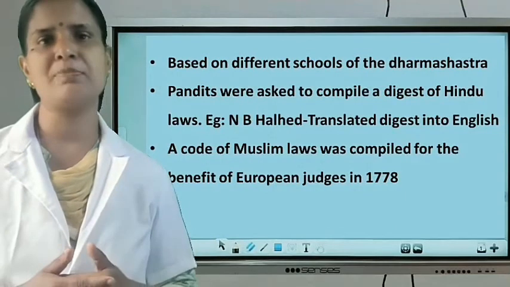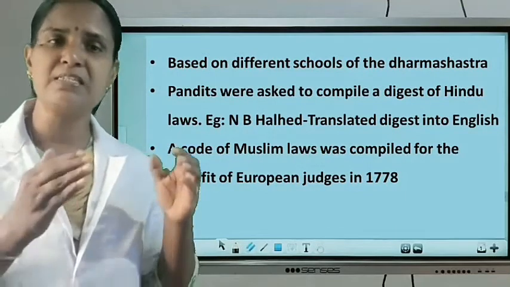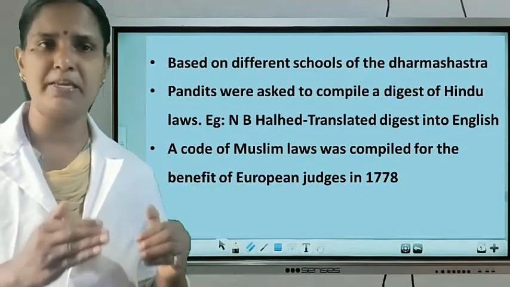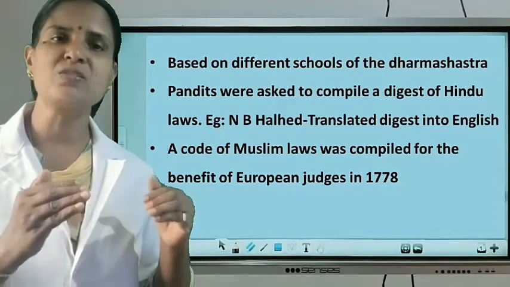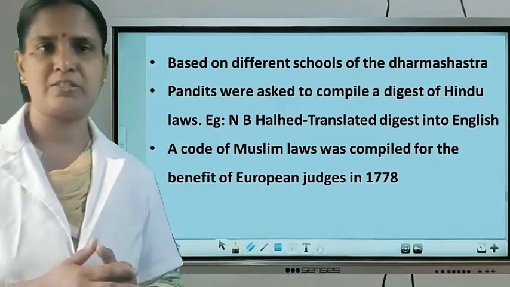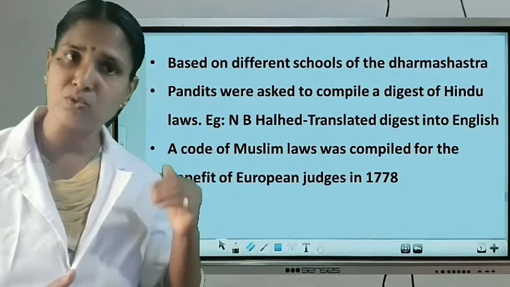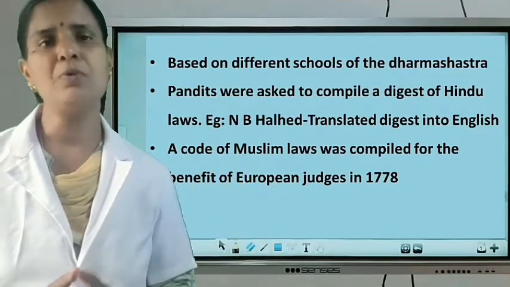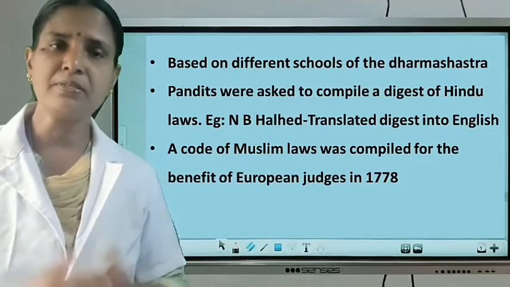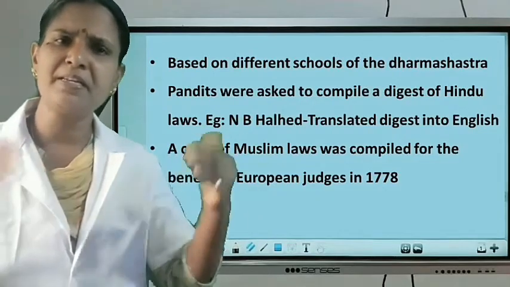What is meant by Dharma Shastra? That was a Sanskrit text explaining the social rules and code of conduct. Listen, Dharma Shastra is a Sanskrit text explaining the social rules and code of conduct. But it was interpreted in different ways.